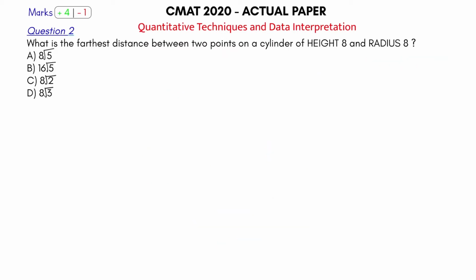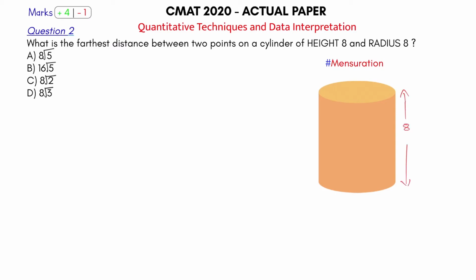So we play our second ball. We come on to the second question in the quant section. Again, this is from mensuration, where we study 2D and 3D figures. So what is being asked here? What is the farthest distance between 2 points on a cylinder of height 8 and radius 8? So I am being given a cylinder, the height is given to me as 8, and the radius is given to me as 8 as well.